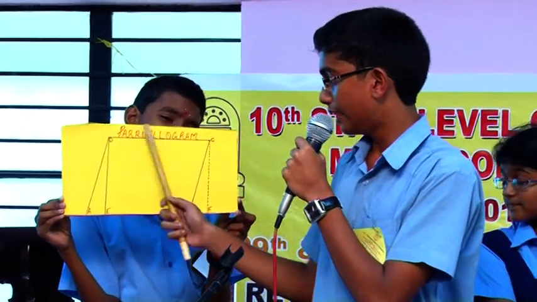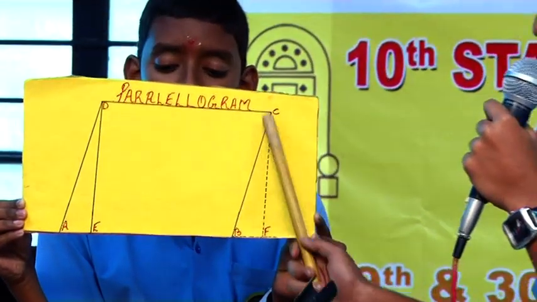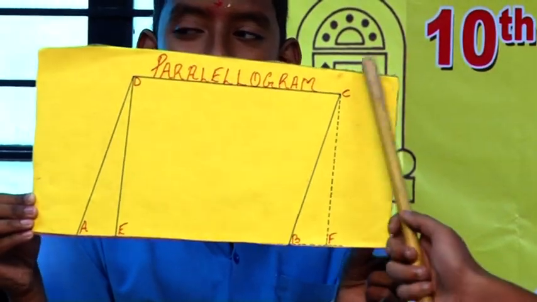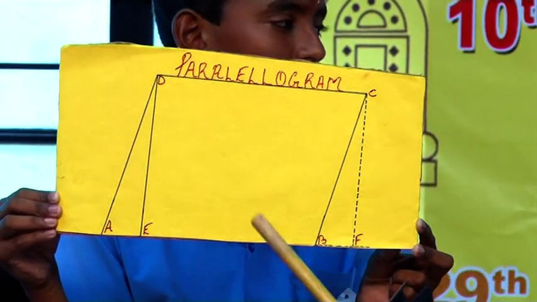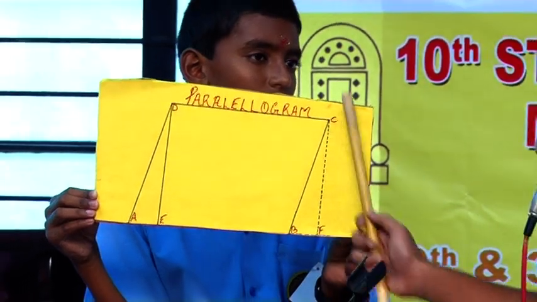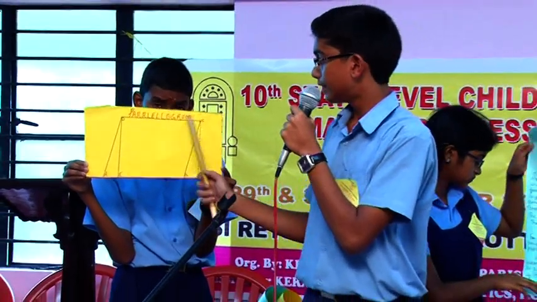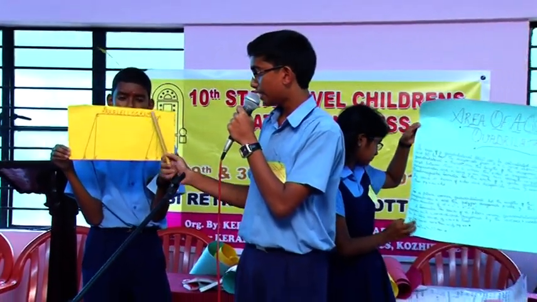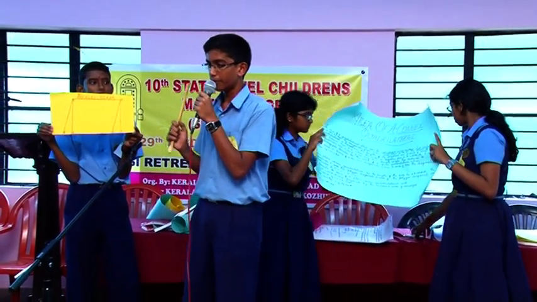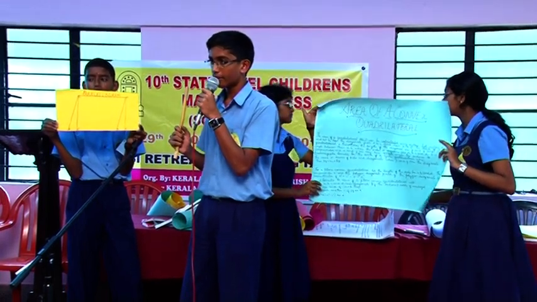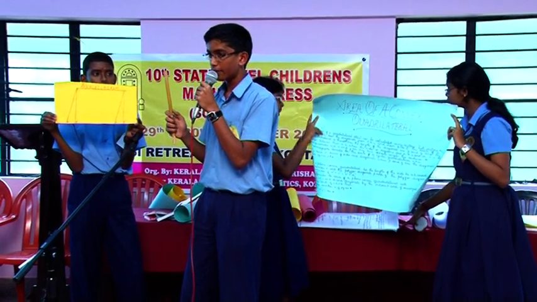Since triangle AED is equal to the triangle BFC, the sum of AED and EBCD is equal to the sum of BFC and EBCD. Thus, the area of a parallelogram ABCD is equal to the area of the rectangle EFCD. Since the area of EFCD is DC multiplied by DE and DC has the same length as AB, we conclude that the area of a parallelogram is base into height. In the formula, it can be written as A is equal to B into H, where B is the base and H is the height.